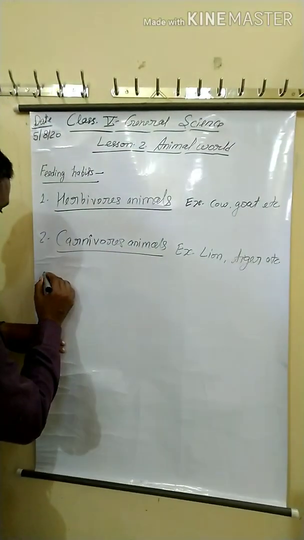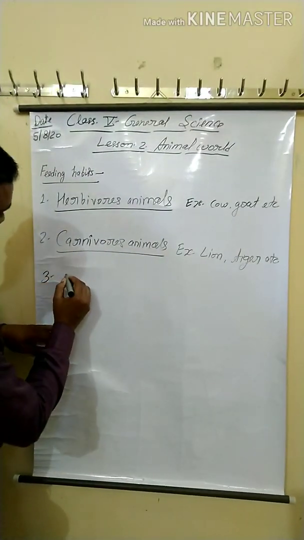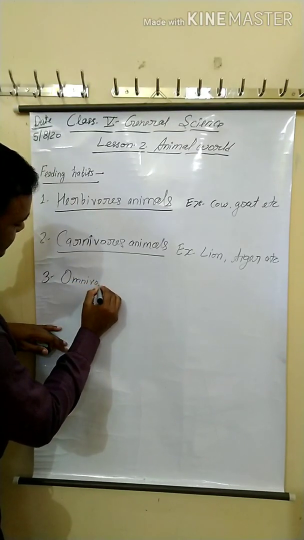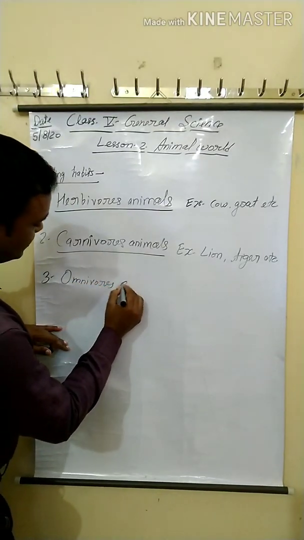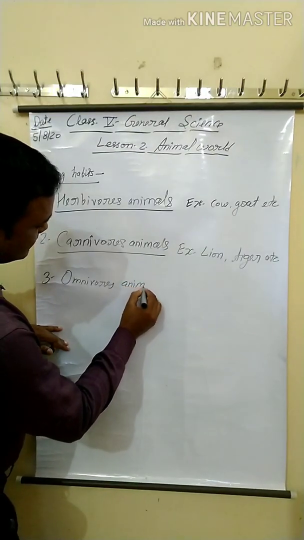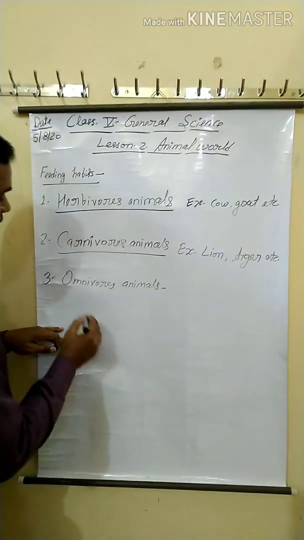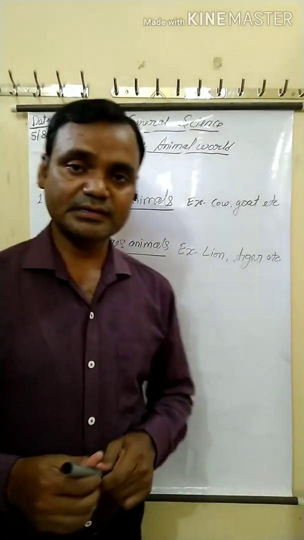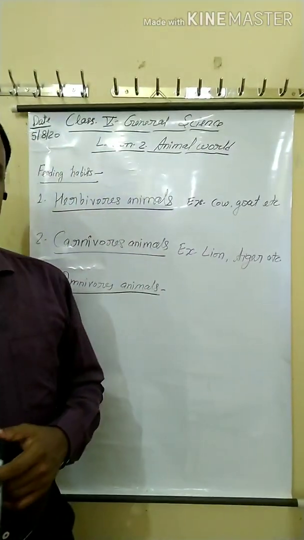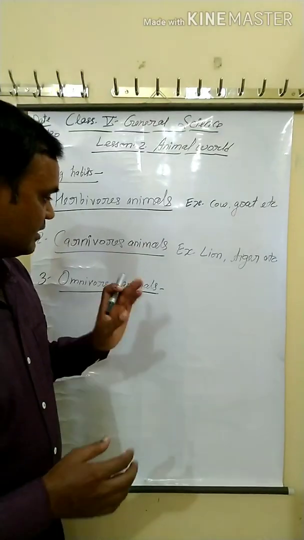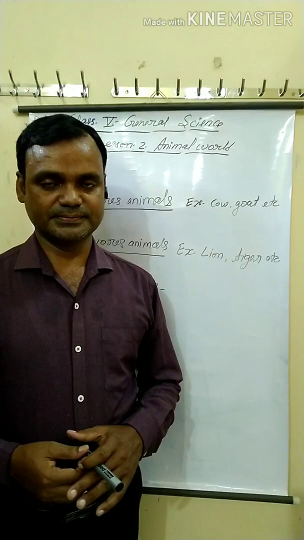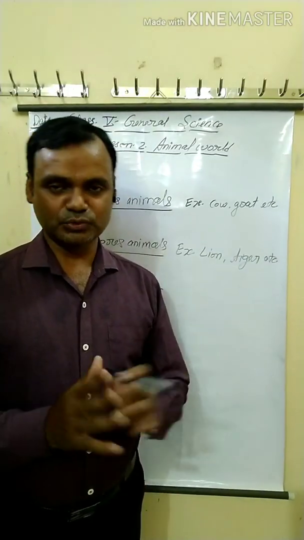Now next, third number, omnivorous animals. Omnivorous animals are animals that eat the flesh of other animals and also eat plant products. They eat both.